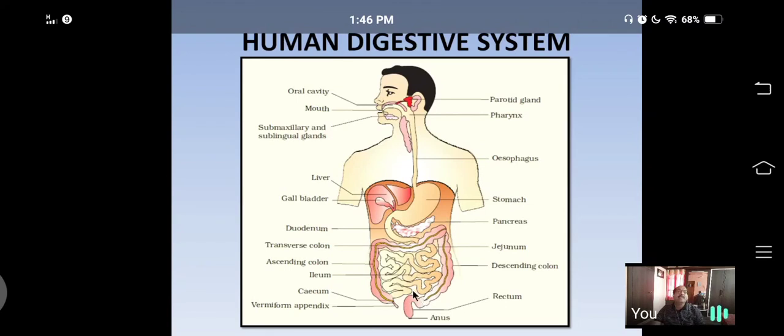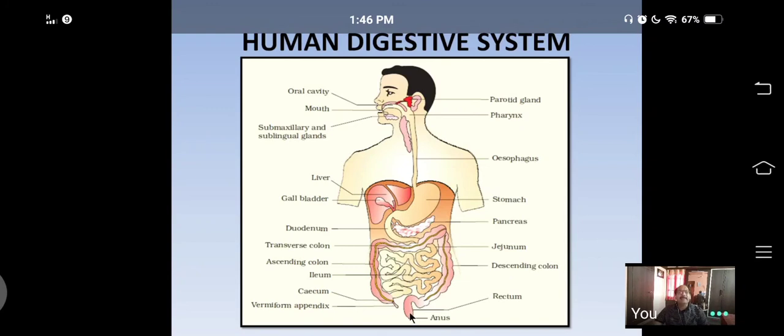And it leads to a small sac called the rectum. It is about 5 inches long. Temporarily it stores food, and periodically at regular intervals it eliminates undigested food through an opening called anus or anal canal.